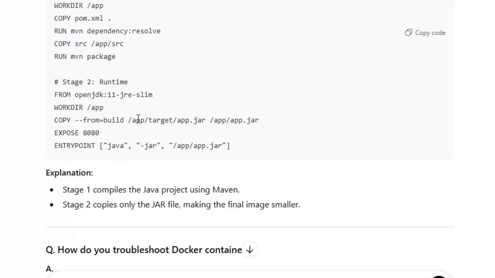When you build the Java application, the jar file comes under app and target, and it will be generated as app name dot jar. You can give any name; for example, for an e-commerce application, it will generate based on that name dot jar. Here the port number, and the ENTRYPOINT dependency, you have to add.